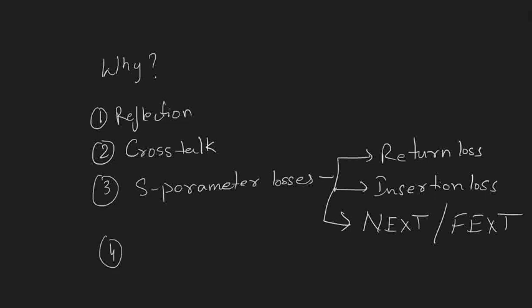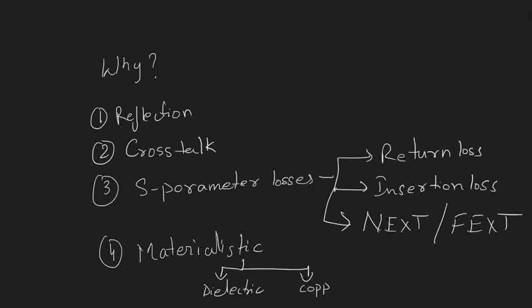Even the material losses also play an important part. These material losses that we are talking about are the dielectric losses, from the dielectric material that we are going to use, and the copper losses. We are going to discuss all these properties and issues, and because of these issues we require proper signal integrity analysis.